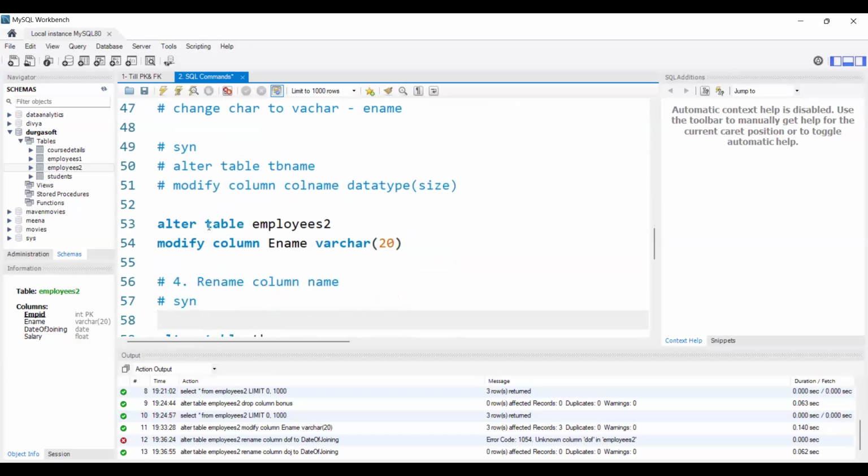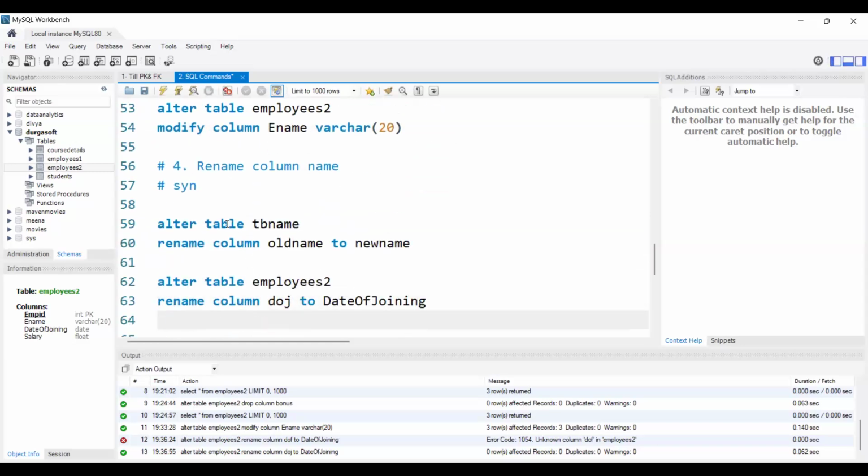Here directly we are using alter table name. We are using the modify keyword. After that, we are saying we want to modify the column, right? That's the reason we need to use the column keyword also. Then directly we give whatever column we want to modify and whatever new data type we want to change to. The fourth use case is to rename the column name.